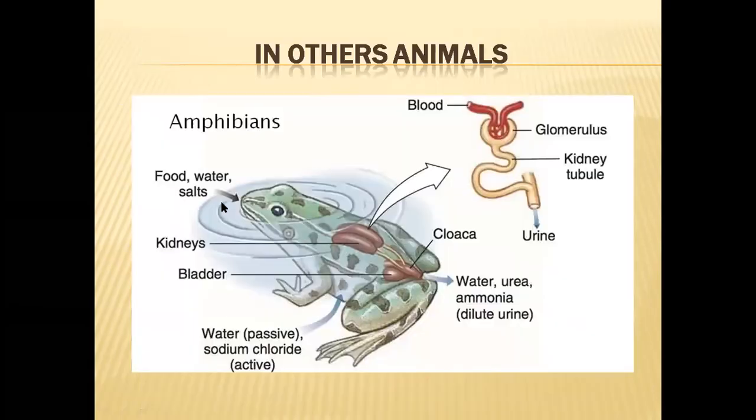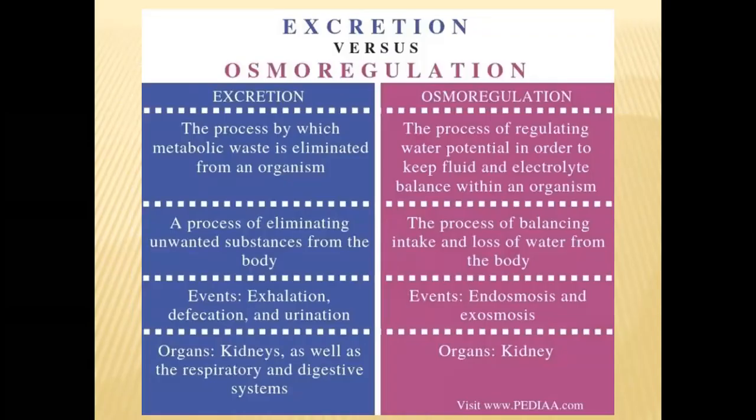And in the final slide, I want to discuss the differences between excretion and osmoregulation. Excretion is the process by which metabolic waste materials, especially carbon dioxide, nitrogenous waste materials, and excess salts are eliminated from the body. And what is the function of osmoregulation?